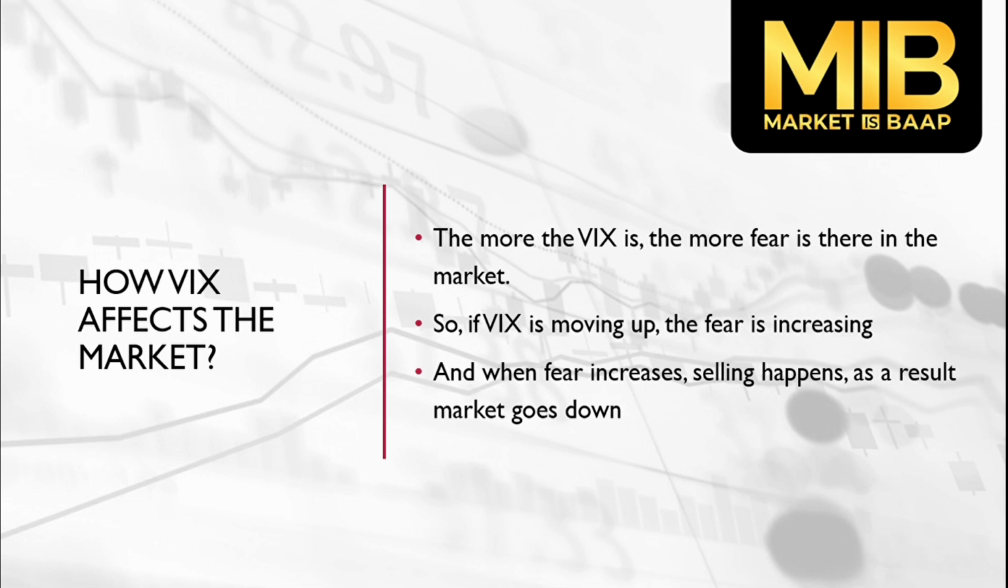How does VIX affect the market? The more the VIX is, the more fear there is in the market. So if VIX is moving up, the fear is increasing. That is why I also said that VIX is known as the fear index. It is a measure of fear present in the market. So if fear is increasing, VIX would move up. As a result, the market will go down. And if VIX decreases, fear will go down, and as a result, the market will go up. Basically, the conclusion is if VIX is red, the market would be green, and if VIX is green, the market would be red. That's all we need to know for taking a profitable trade in the market.